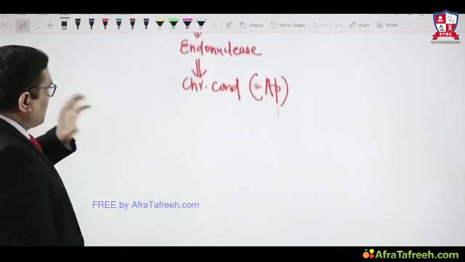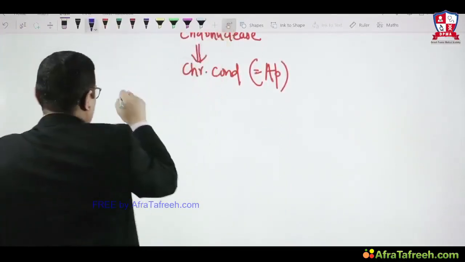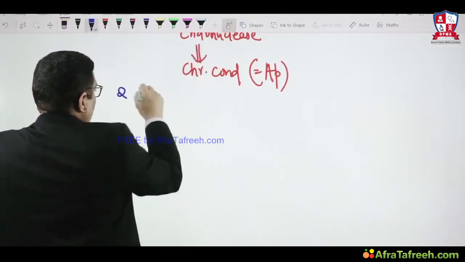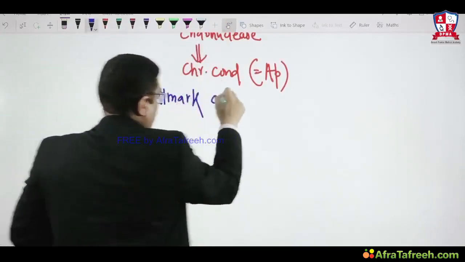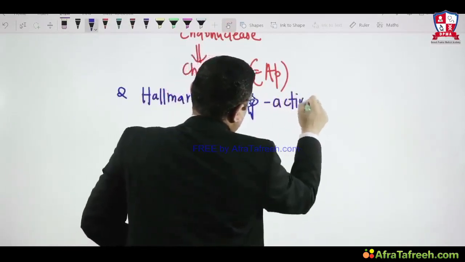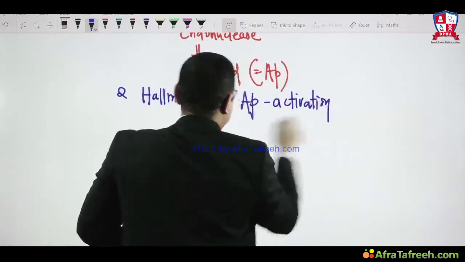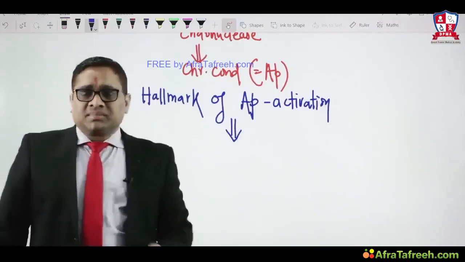Now here I want to tell you a few important MCQs which examiners ask in exams very frequently, where you have to be very careful. For example, what is the hallmark of apoptosis activation? This is one of the very frequently asked questions in All India and AIIMS exams.